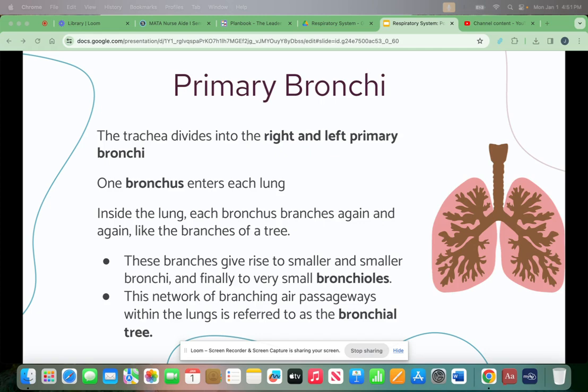The trachea divides into the right and left primary bronchi. One bronchus enters each lung. Inside the lung, each bronchus branches again and again like branches of trees. These branches give rise to smaller and smaller bronchi, and finally to very small bronchioles. Each lung has more than 1 million bronchioles. This network of branching air passageways within the lungs is referred to as the bronchial tree.